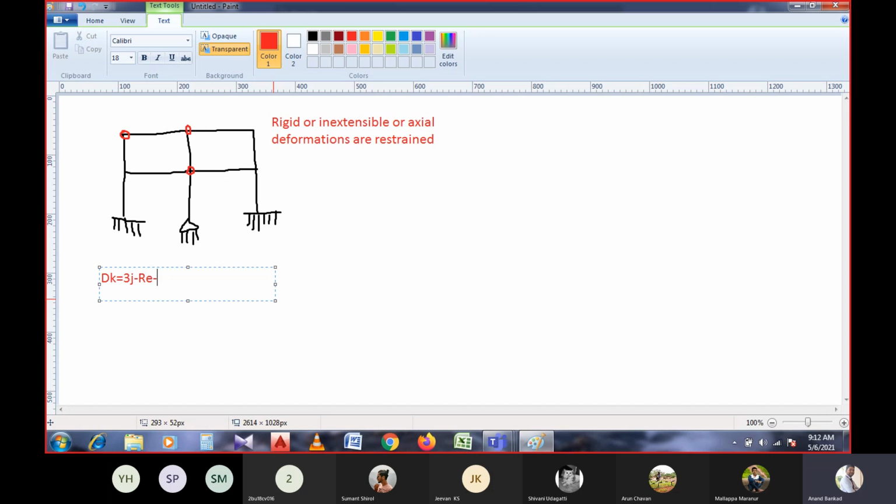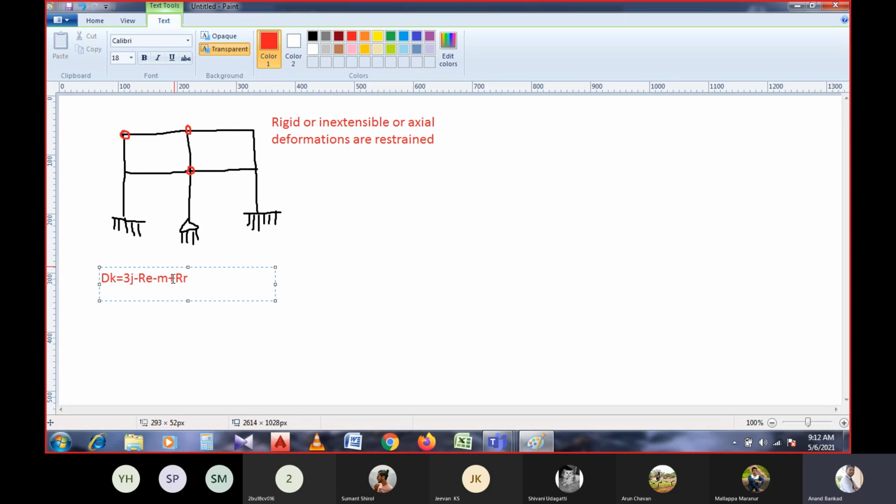After this, we have to observe whether the particular member or structure is rigid. If it is rigid, we have to consider a value of m. If it is not rigid, we have to consider the axial deformations, and then the number of members will not be considered in that manner. We already discussed this, right? After this, if any release reactions are there, we have to consider those terms.